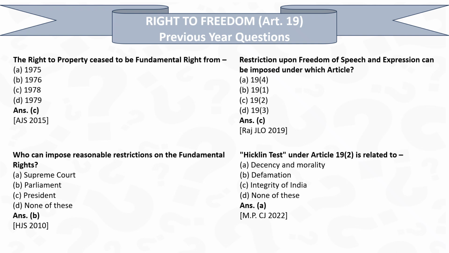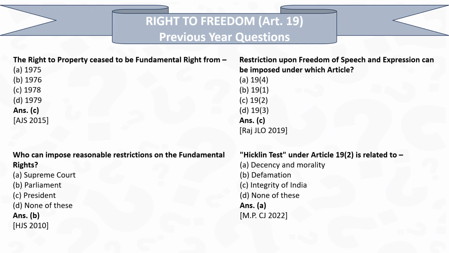Okay, so this is the last set of questions and with answers, and the question is, right to property ceased to be a fundamental right, and the answer is 1978, 44th Amendment discussed earlier. Restrictions upon freedom of speech and expression can be imposed under which article, and the answer is 19 clause 2। सबके अपने अपने आर्टिकल हैं, सामने लिखे हैं, तो एक्सप्लेनेटरी वीडियो में तो आप उसको जाके देख सकते हैं। Who can impose reasonable restrictions on the fundamental rights?